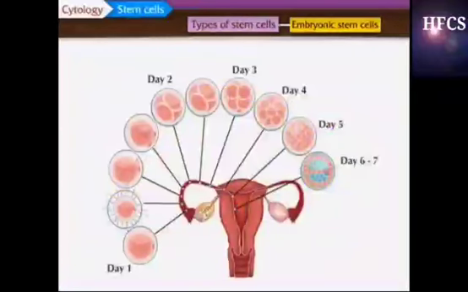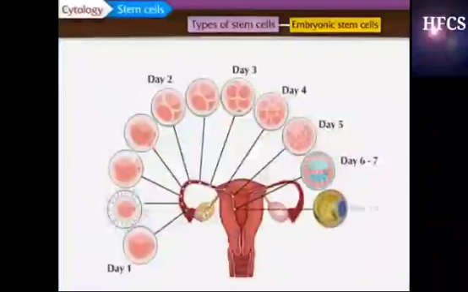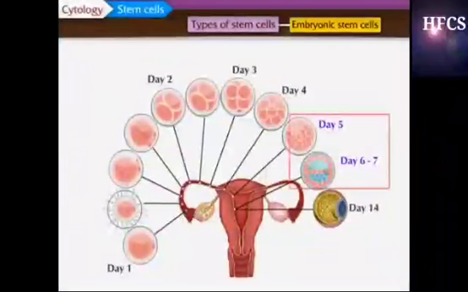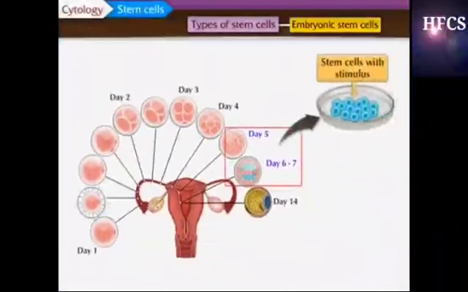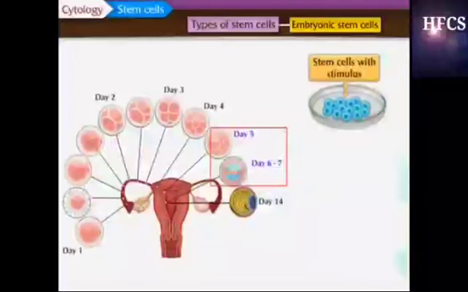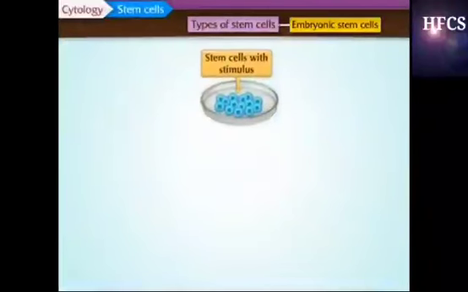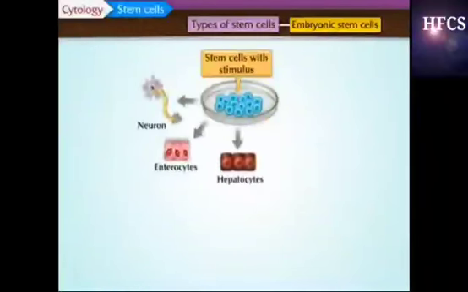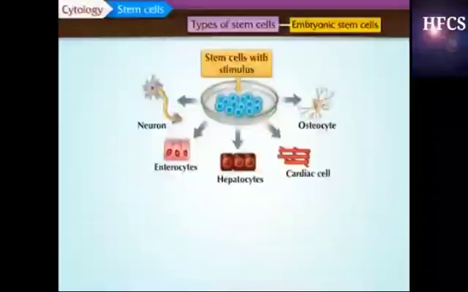It has been found that if these stem cells are collected well before the beginning of differentiation on 14th day, that is during 5th to 7th day, and cultured with certain biochemical stimulus in laboratory, as per the stimulus, they can transform themselves into desired type of cells like neurons, enterocytes, hepatocytes, cardiac cells, and osteocytes.